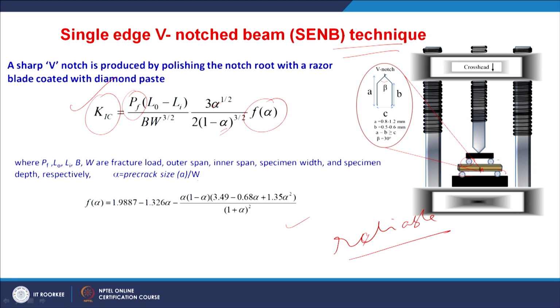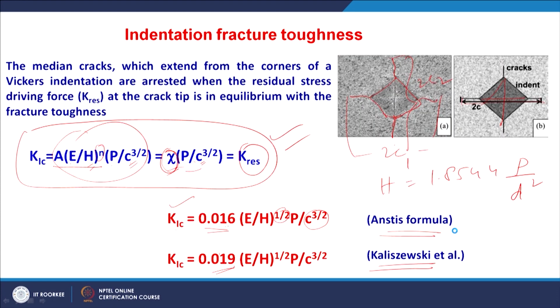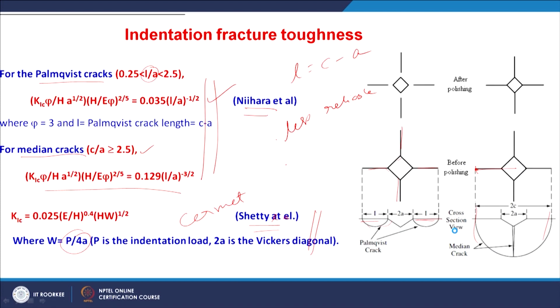That means, the fracture toughness obtained by this long crack method is much more reliable and precise, right. It can be reproducible as well, whereas the fracture toughness determined by the indentation method is less reliable and not precise, and the reproducibility is also very low.